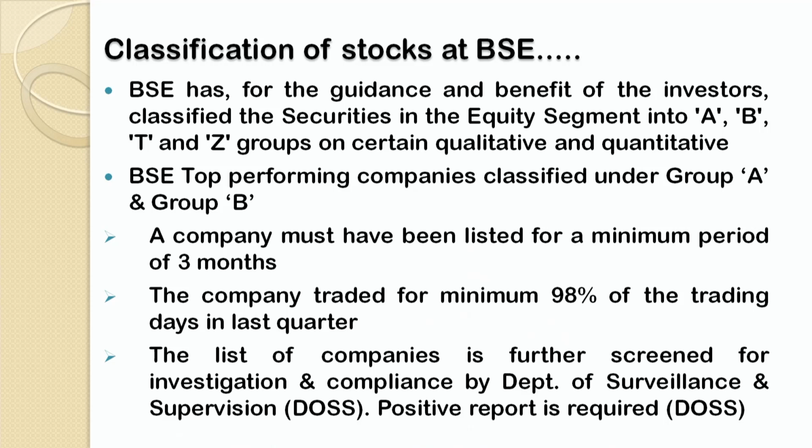And the third parameter is that the list of companies is further screened for investigation and compliance by the Department of Surveillance and Supervision, that is DOSS. That means all those companies which have fulfilled parameter 1 and parameter 2, DOSS will investigate, and it is mandatory for the companies to get a positive remark from DOSS.